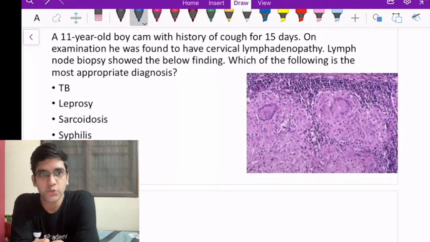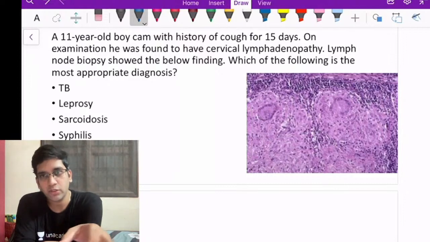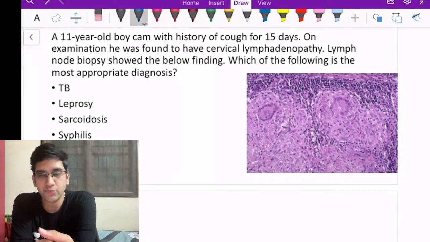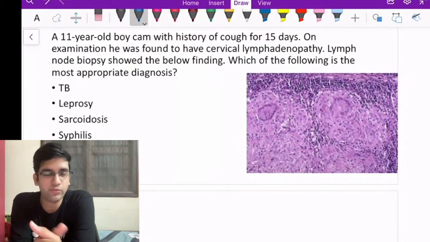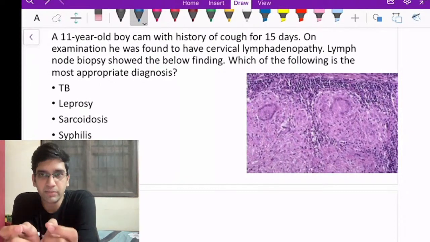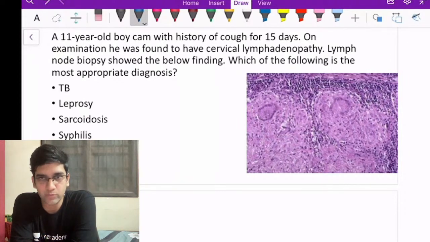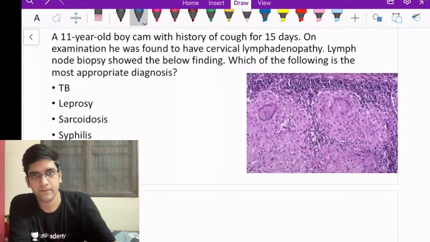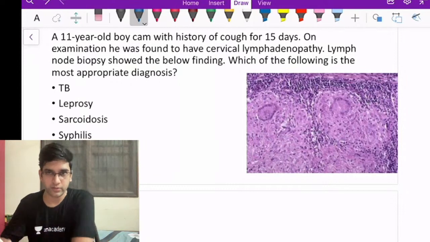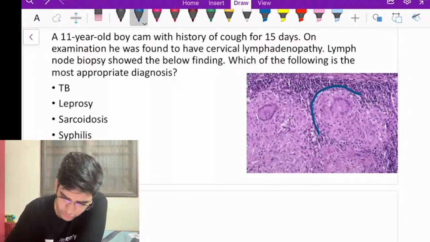Okay, great. So I have different opinions here. Predominantly you went for A. Some of you went for C, right? Very few of you went for C. I want the people who answered C. Why did you go for C? Is that because of the non-necrotizing granuloma? Right? So when you look at this, I'm sure you must have picked up that it's a granuloma here.